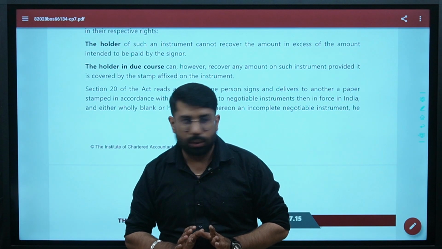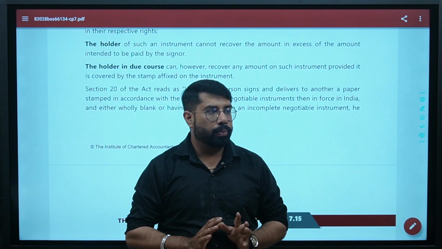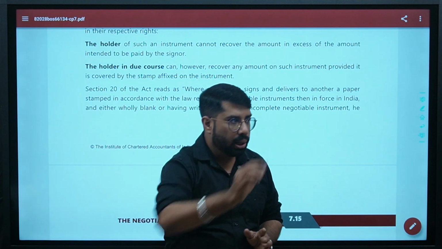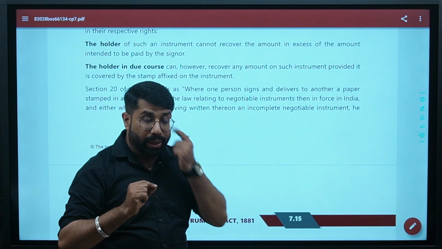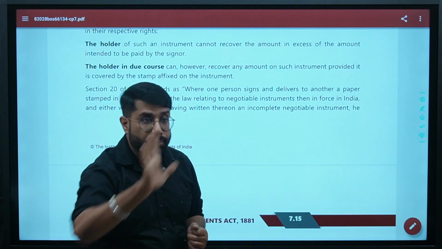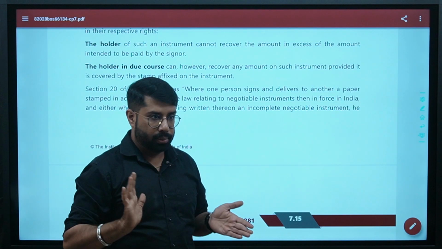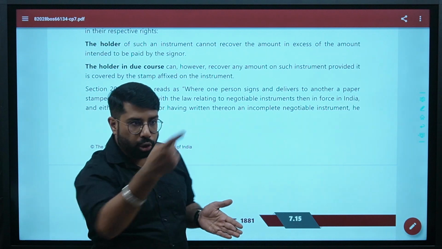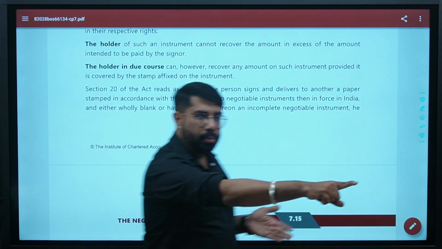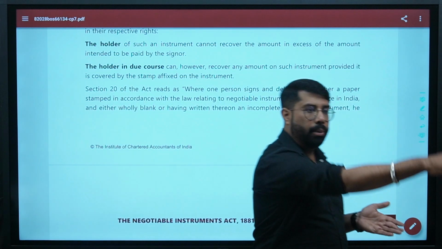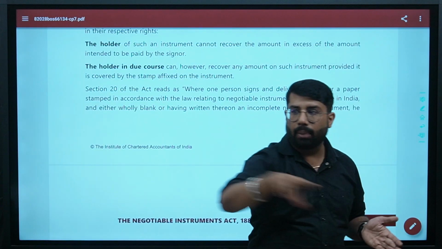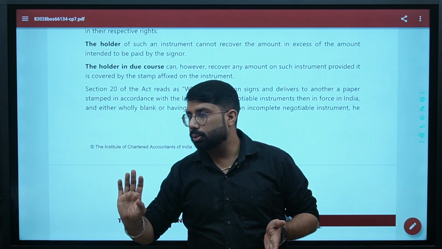Did you understand? Yes or no? I gave an inchoate instrument, an incomplete instrument, to you. You are filling in the amount. You are the holder, correct? You are transferring that instrument to him. He will become, or in fact they will become, the holder in due course.